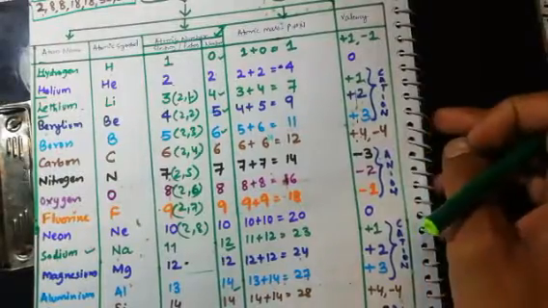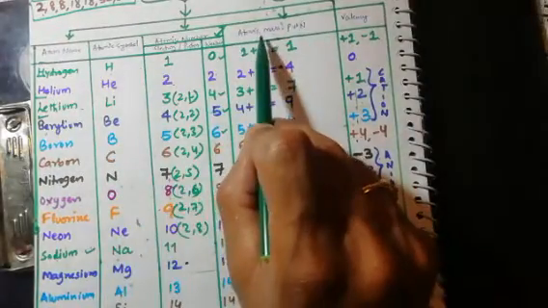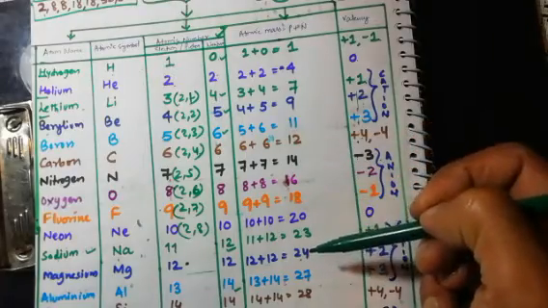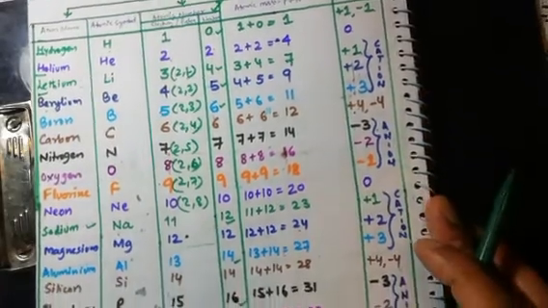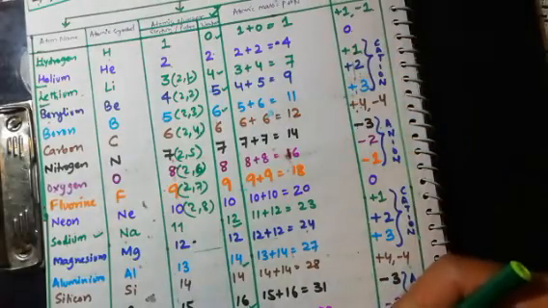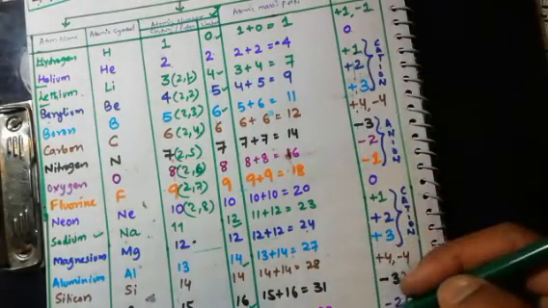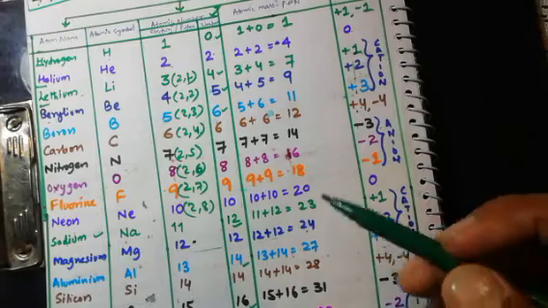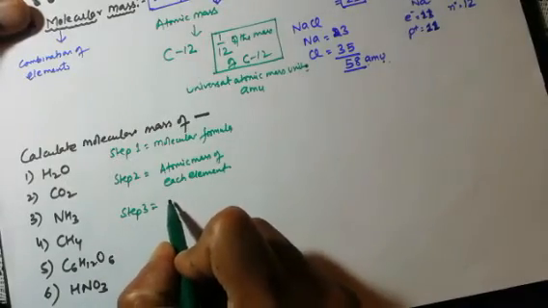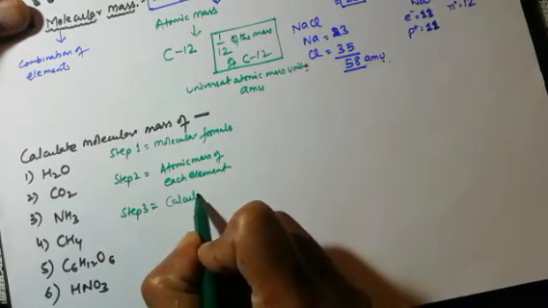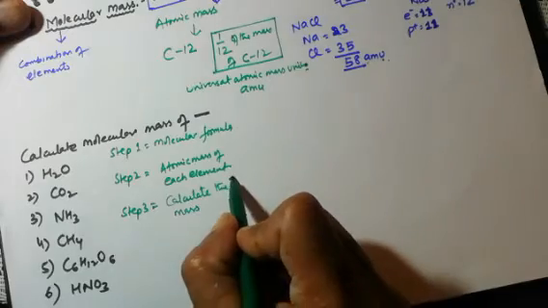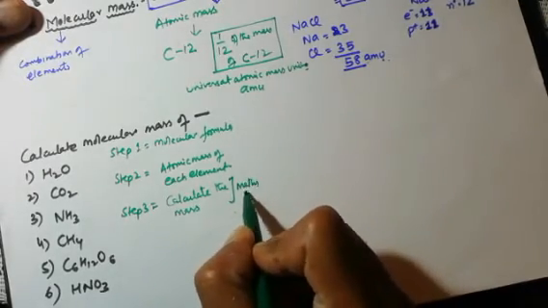You remember this chart. In this chart I told you already, these are the atomic masses. So once again, with the help of this chart, learn all these atomic masses from element 1 to 20, because these atomic masses are going to help you calculate the molecular mass. Okay, so let's start. Step 3 is calculate the mass. Here you need math skill.